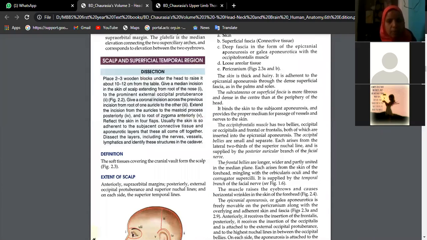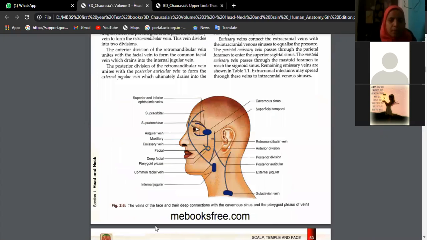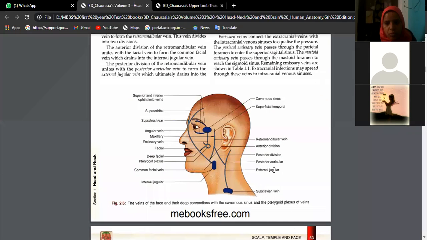See here, the external jugular vein. These are the supratrochlear vein and supraorbital vein draining into the facial vein. This is the retromandibular vein. It has an anterior division and a posterior division. The anterior division drains into the facial vein, which drains into the internal jugular.